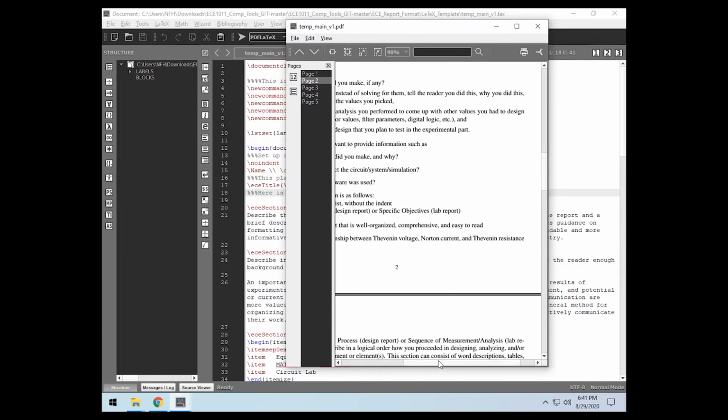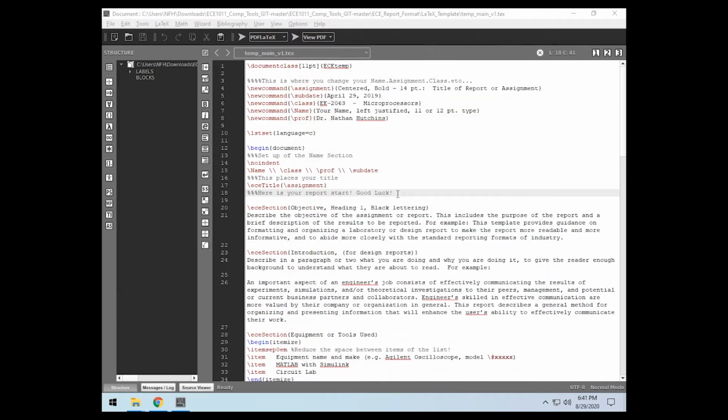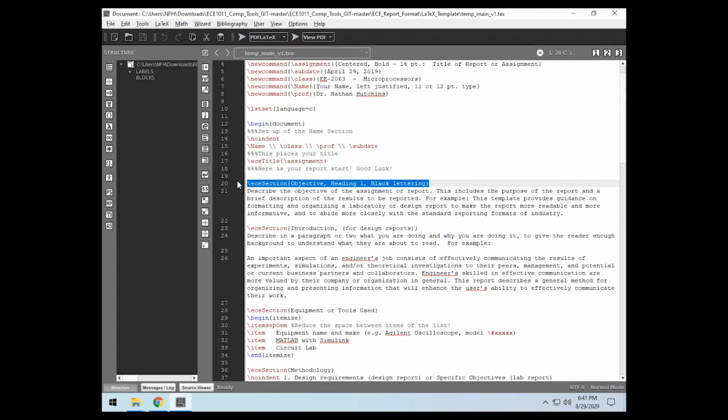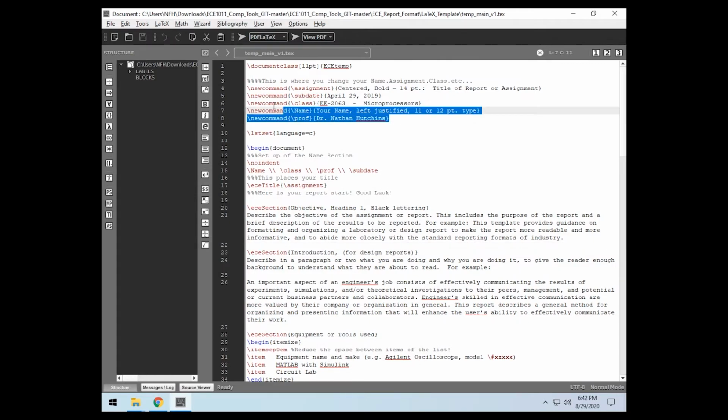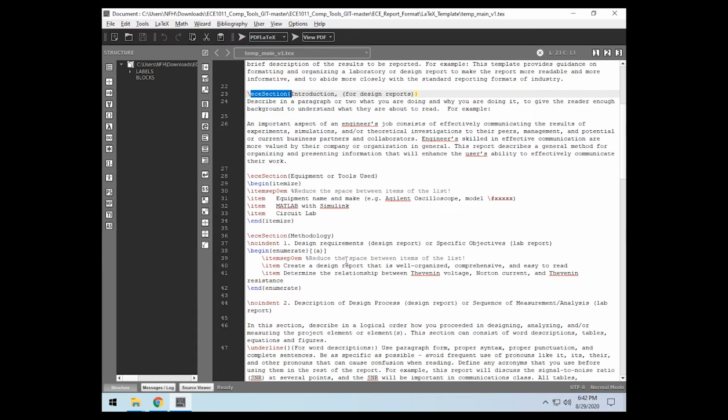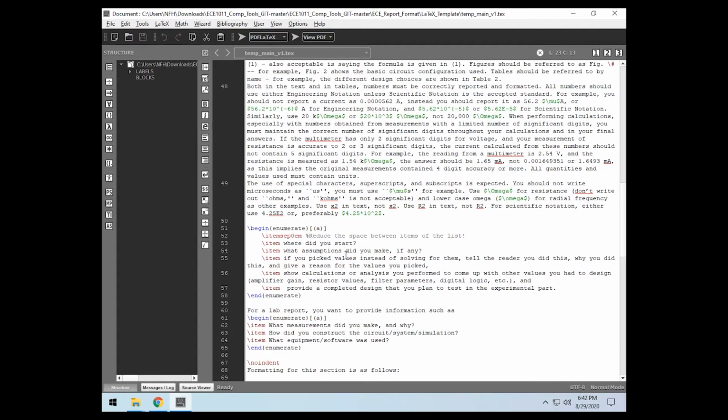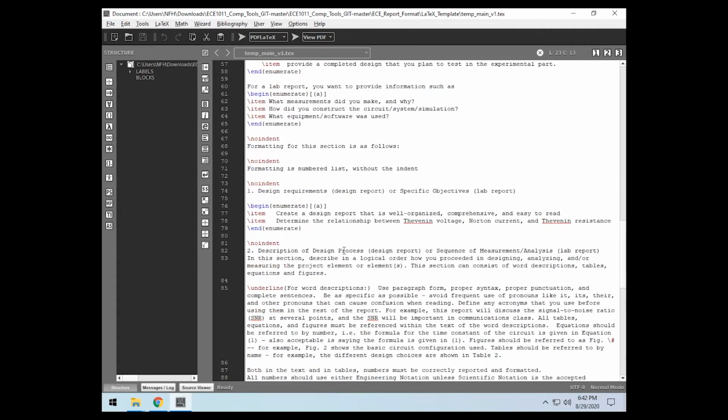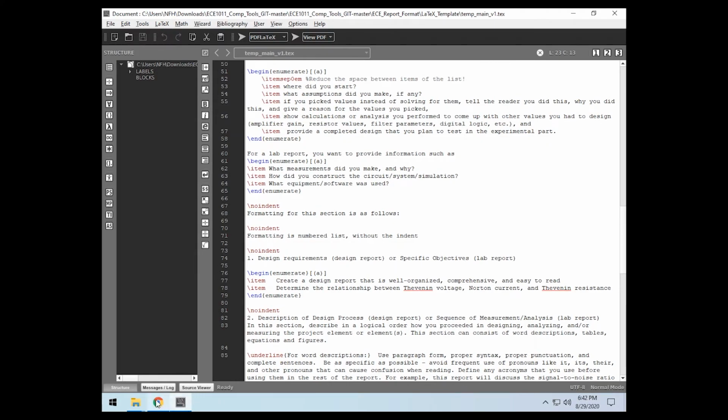Now in this ECE template, it's the same template that you have the PDF for the Word document, so things are about the same, except this really does the formatting for you. You have these headers up here: assignment, submission date, class, name, and prof. That's all the header information that's populated in the class. You also have ECE section, and I don't have one here, but there's also an ECE subsection.